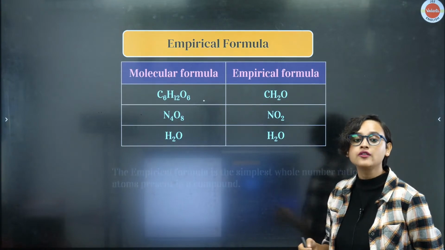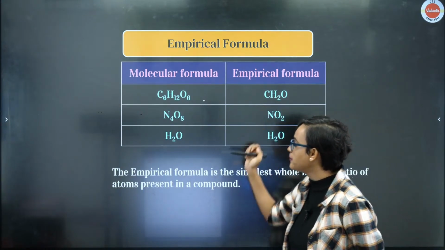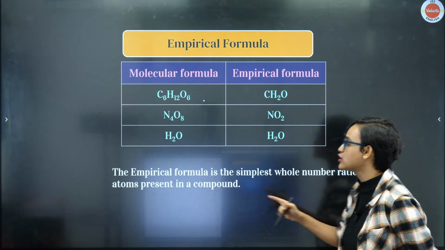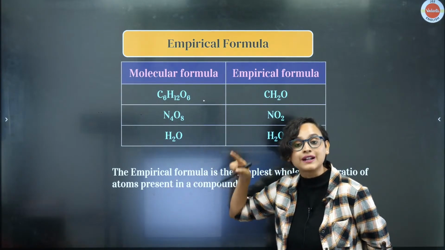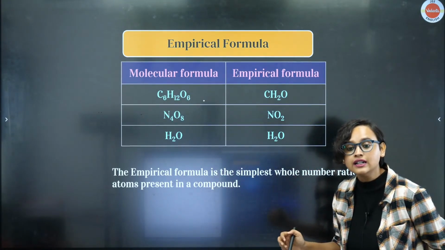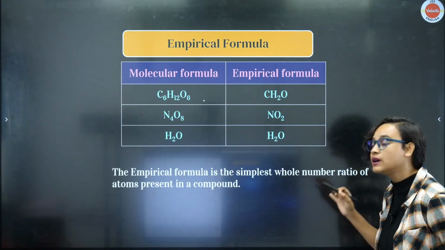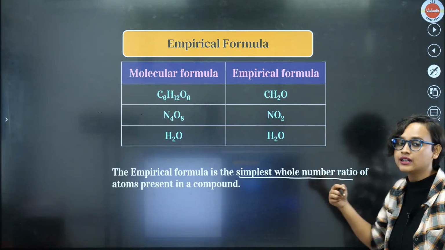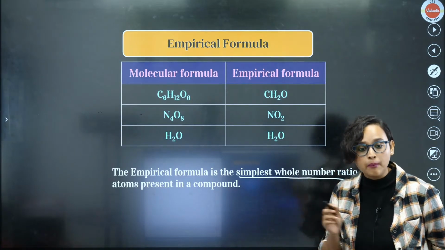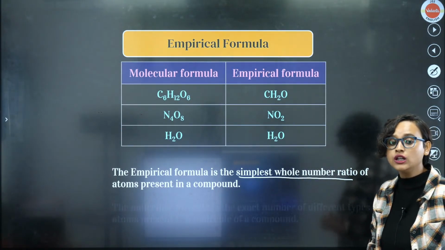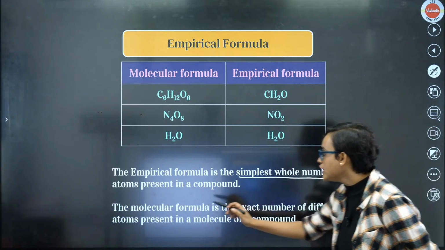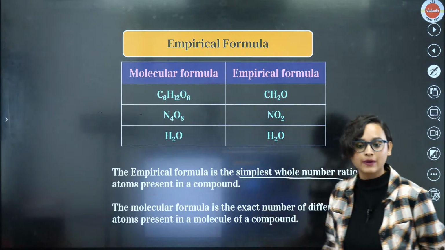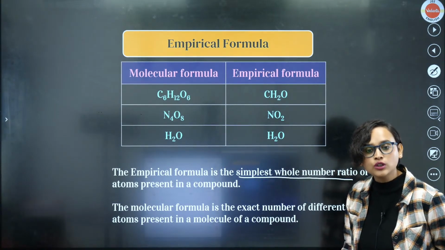So from here we understand the definition of empirical formula: it is the simplest whole number ratio of atoms present in a compound. What is it? Simplest whole number ratio of atoms present in a compound. But the molecular formula is different, right? The molecular formula is the exact number of atoms that are present. What is the molecular formula?